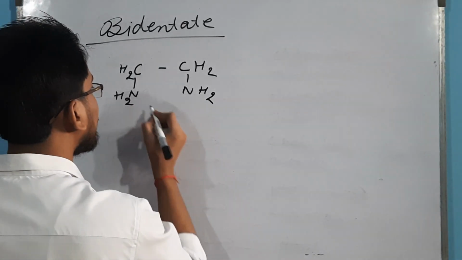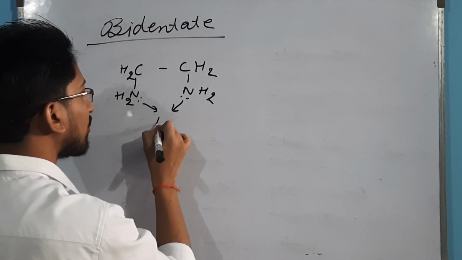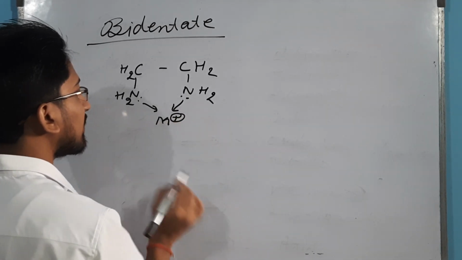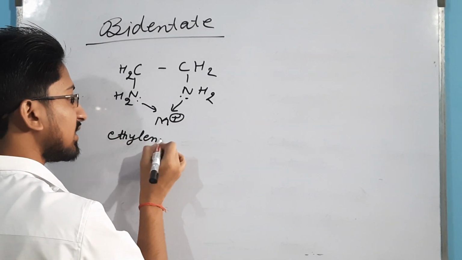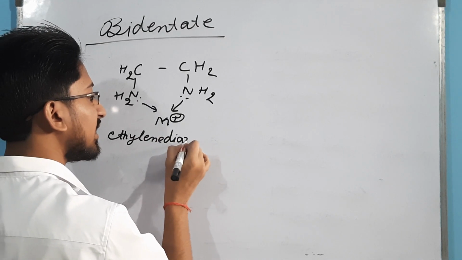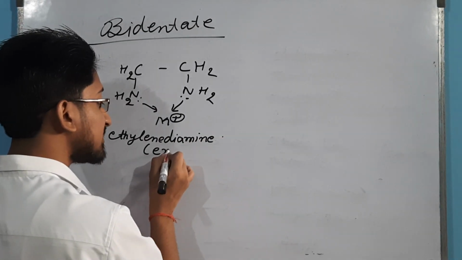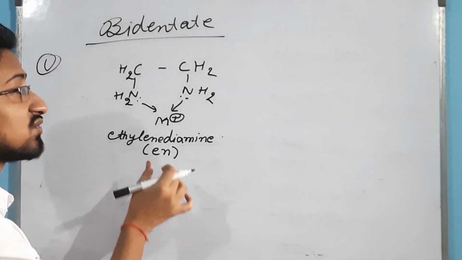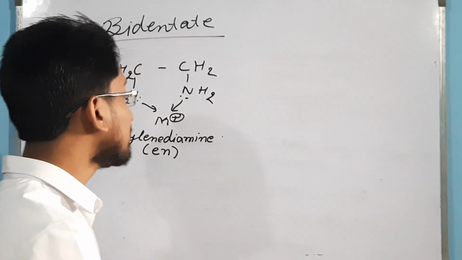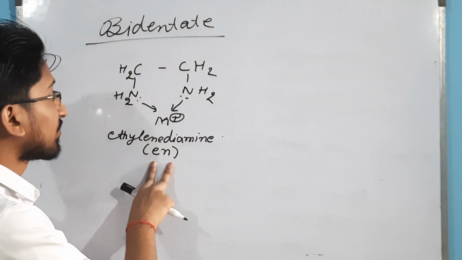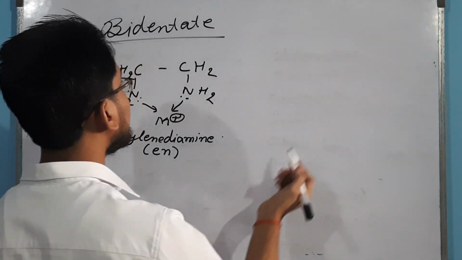So how will they donate? They will donate one pair of electrons each to our metal. Its name is ethylenediamine. Here you will write the organic nomenclature, and its symbol is en. You need to learn the symbol as well, because if they ask you to write the name, they will just give the symbol in the formula. Now another example is propylene diamine.